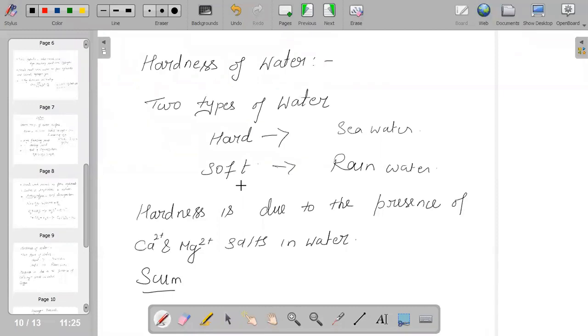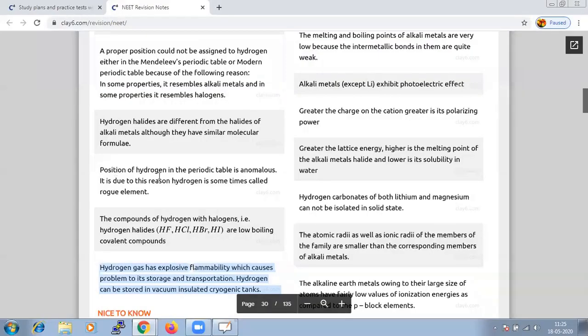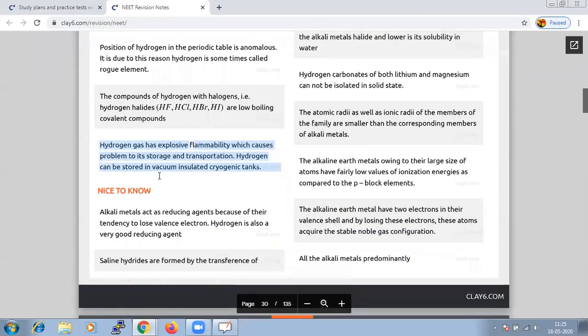That is temporary hardness, due to the presence of calcium and magnesium bicarbonates. And permanent hardness is due to the presence of soluble magnesium and calcium chlorides and sulfates.